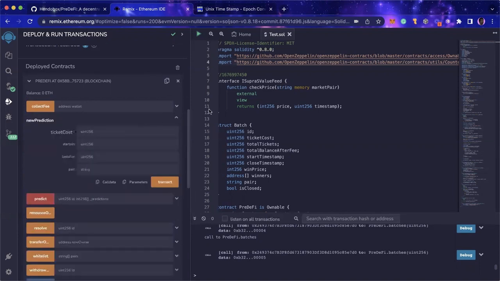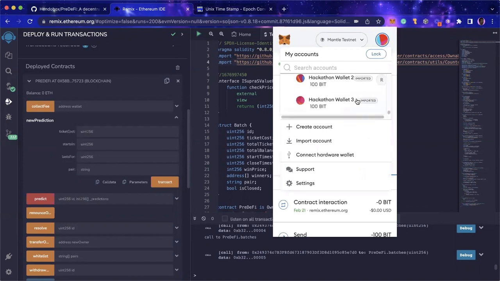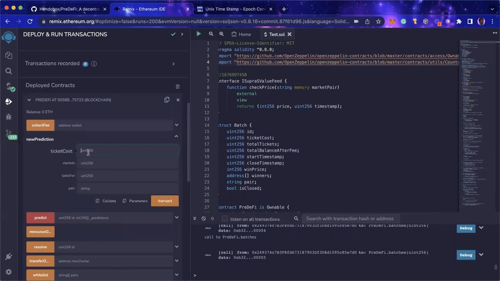So I'm going to be creating a new prediction using the wallet of the admin of the contract. Currently this is the contract admin, and here's the one who's going to be making the call. For this ticket cost, I don't want to go so far, I'm just going to put this value. Starting, I want it to start immediately, so I'll go 0. And let me just say, let it last for 300 seconds.